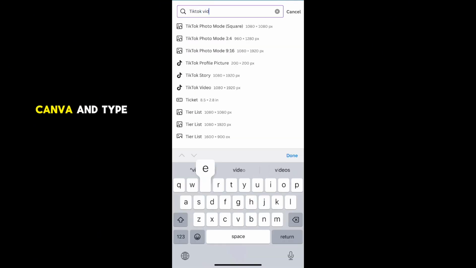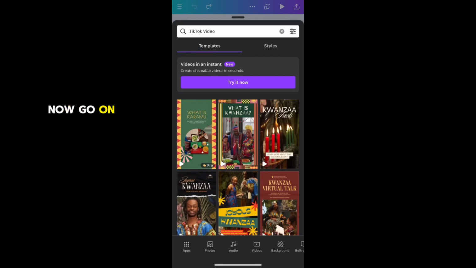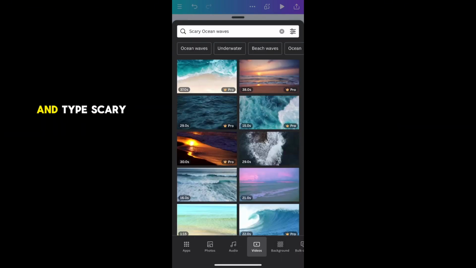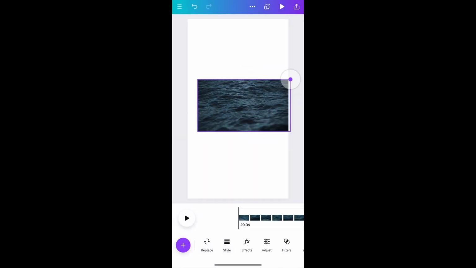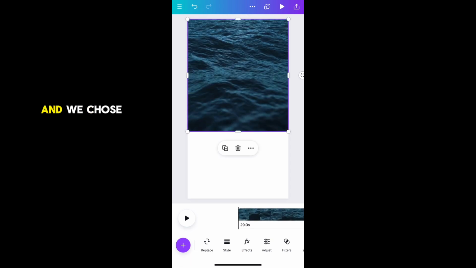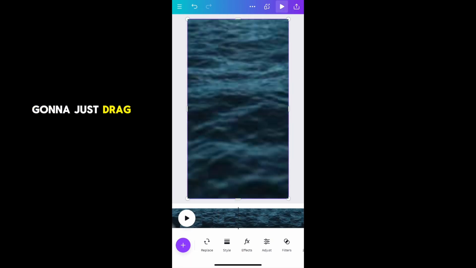Now go on Canva and type in TikTok video and click on create blank. Now go on the bottom and click on videos and type scary ocean waves and click on a video that you like. And we chose this one, and now we're going to just drag it along.